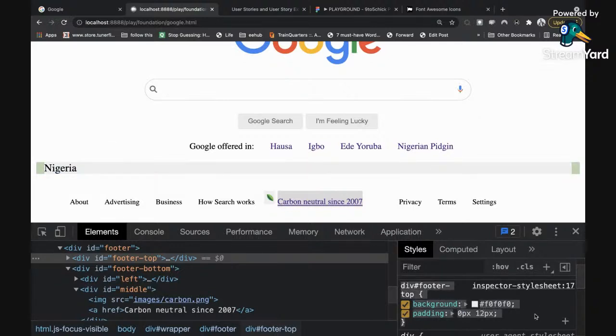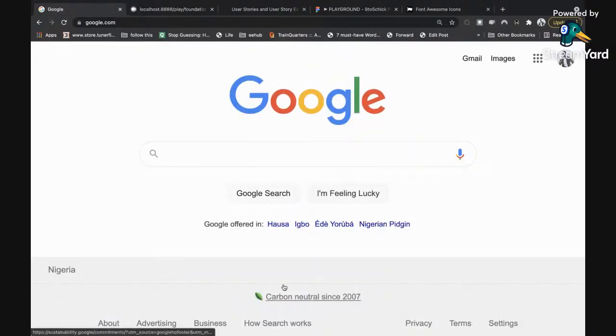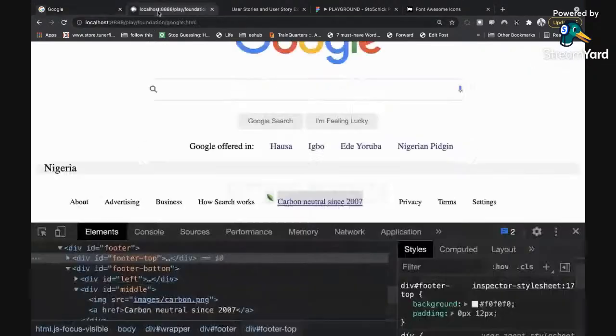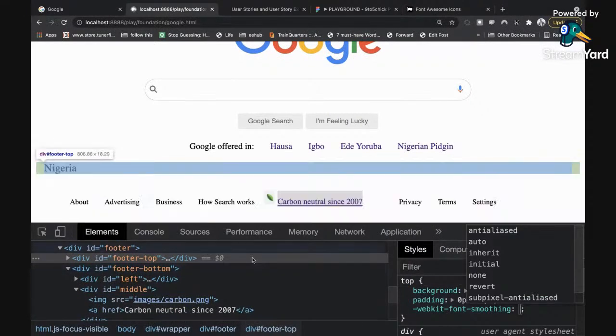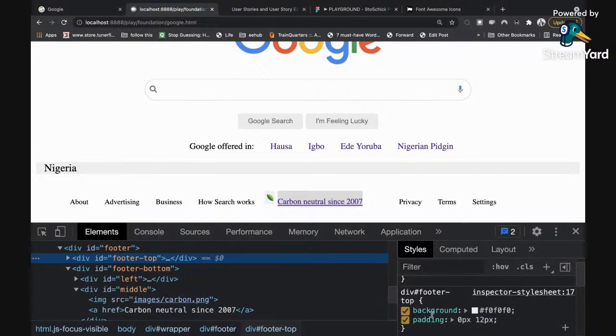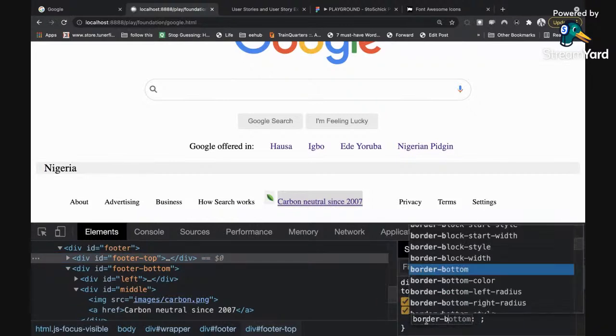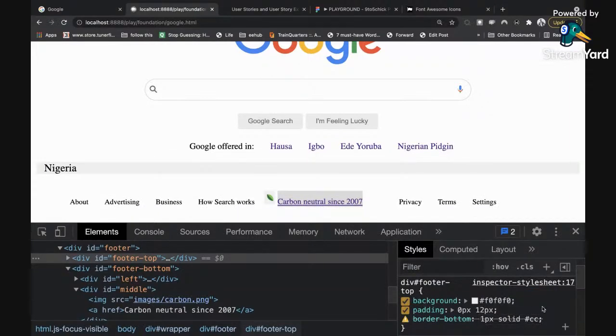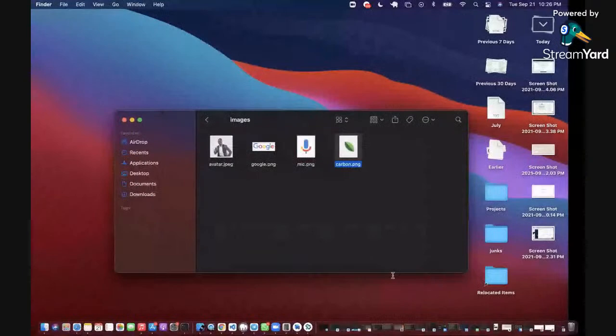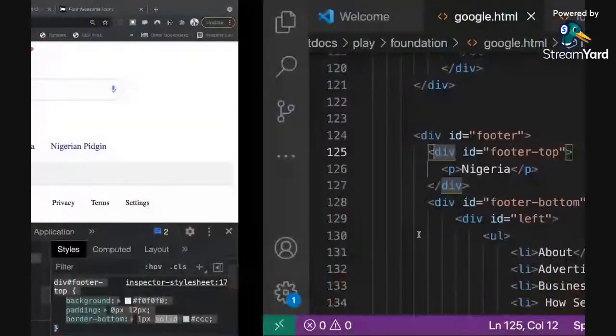And then there is a border on the bottom. If you notice something here, there is this line right here. There's a line at the bottom here that separates the 2 sections. So I'm going to have that using border bottom. Where's our footer top? Where is it? Okay, there it is. So border bottom, 1 pixel, solid, gray color. I'll probably just use something lighter again. You can see it, yeah? So I'll copy all of this and then go to my code and paste it right at the top.